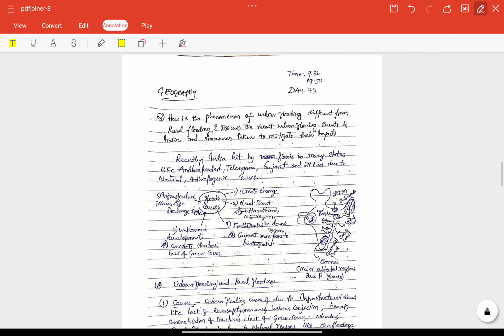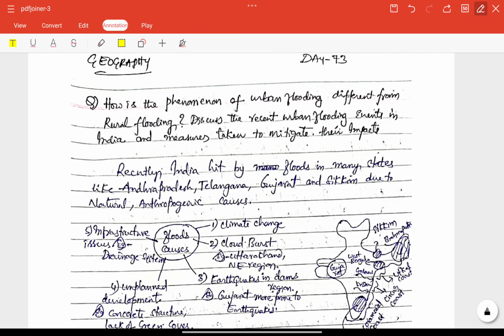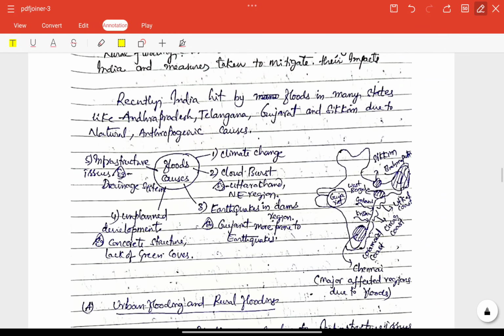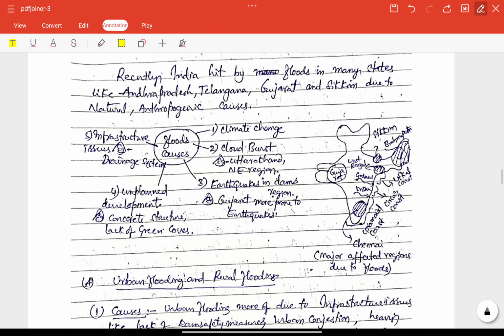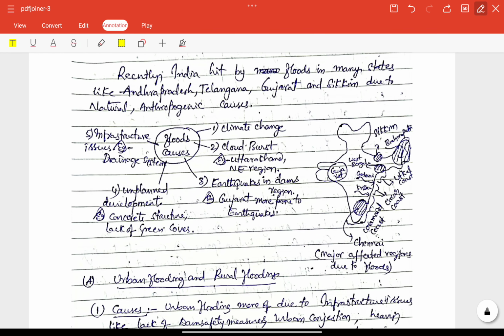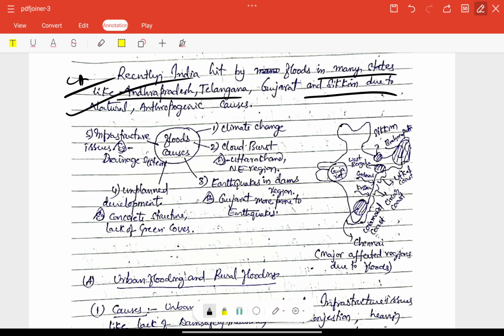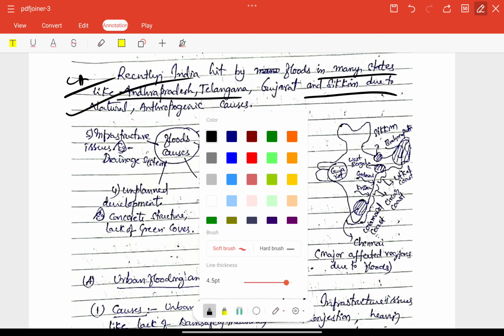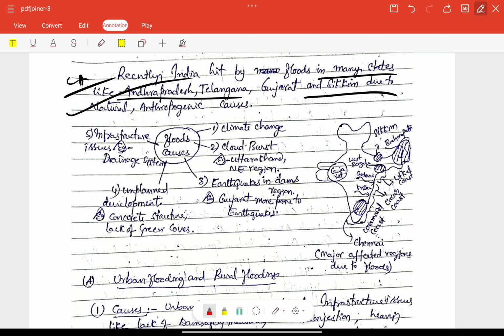Let's check today's answers. I have taken 2 different answers here, focusing on different aspects or approaches. This one is written by Vidyasagar. Recently India was hit by floods in many states like Andhra Pradesh, Telangana, Gujarat and Sikkim. Started with an introduction, very good. So here we need to focus on including some definitions also, right?